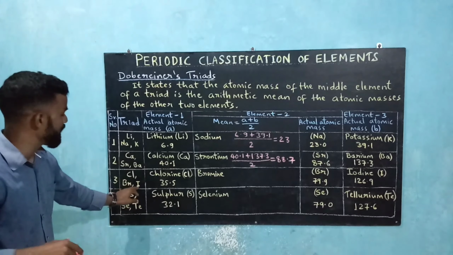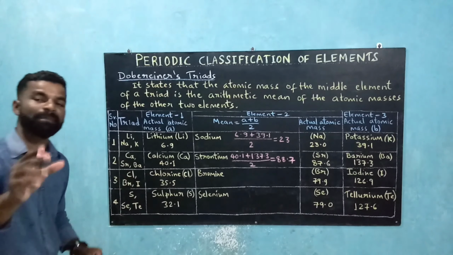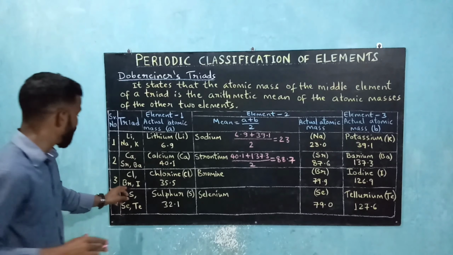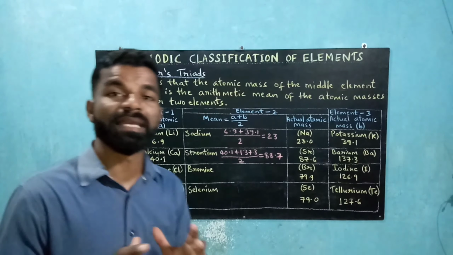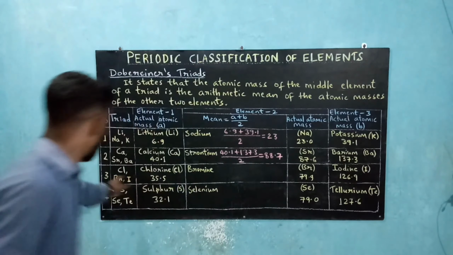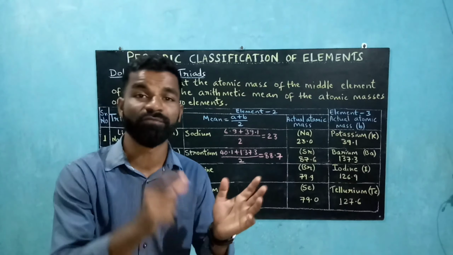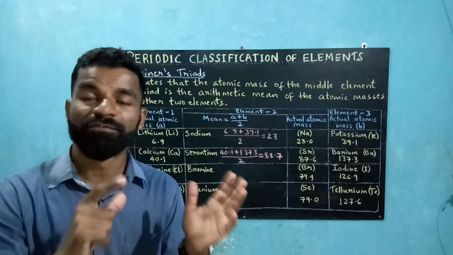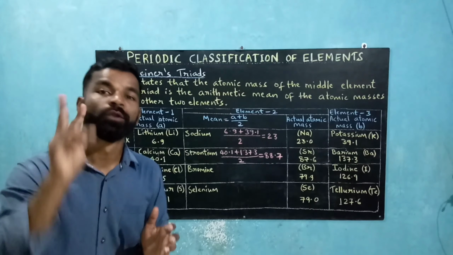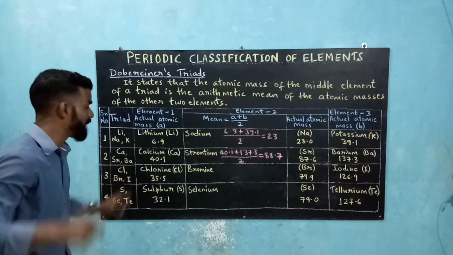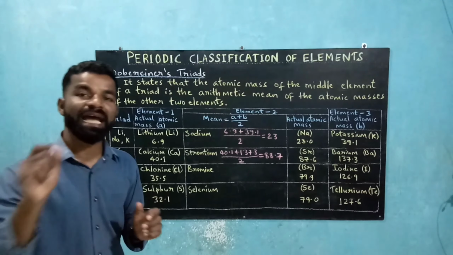Then chlorine, bromine and iodine. If you look at this group, they all have the same chemical properties. All three of them are halogens. So they were placed together seeing their chemical properties. Chlorine, bromine, iodine form diatomic molecules: chlorine forms Cl2, bromine forms Br2, iodine forms I2. Molecules with 2 atoms. So they were placed together by Johann Dobereiner and then arranged in the increasing order of their atomic masses.